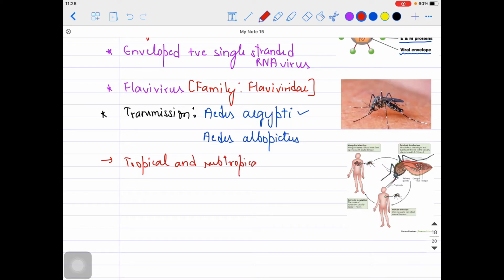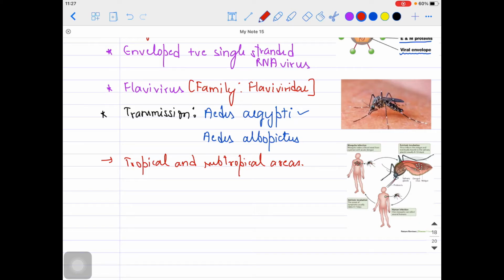For example, India is kind of a hub for the dengue virus. With dengue fever, you are seeing a kind of outbreak over here. Most of the hospitals are filled with dengue fever patients, right? So that is the case over here.